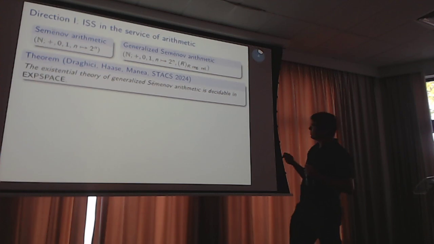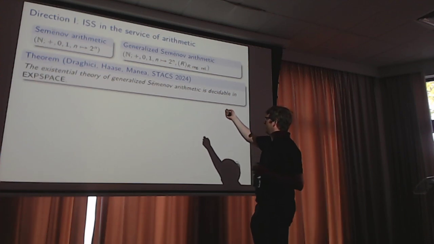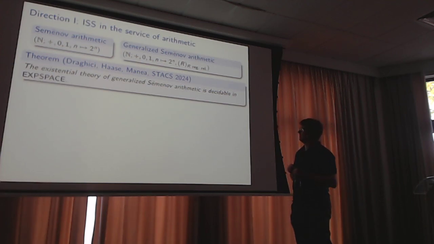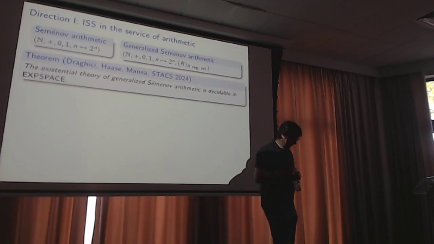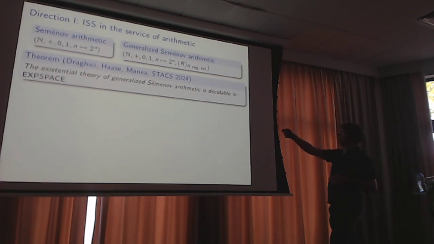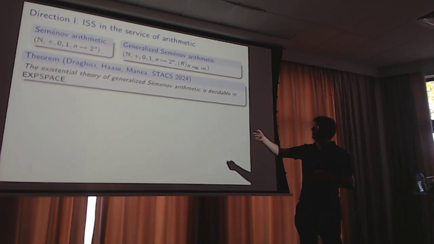And the paper I wanted to mention is by Draghici, Haase, and Manea, this year at STACS, which shows that the existential theory of generalized Semenov arithmetic is decidable in exponential space. And I thought this is nice to mention in this particular workshop because they use VAS techniques. So they encode the existential fragment. You can imagine that if you do the Presburger proof, you